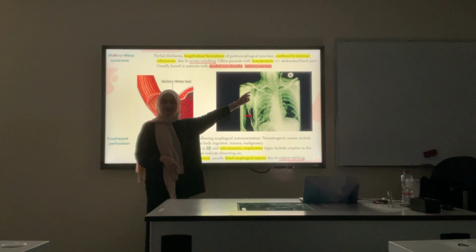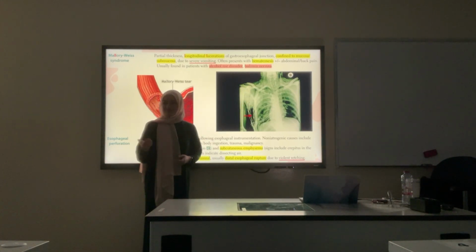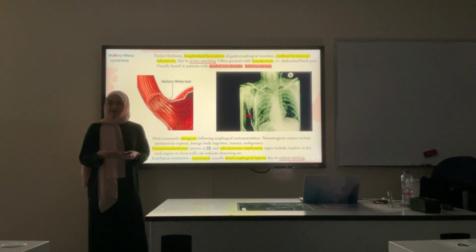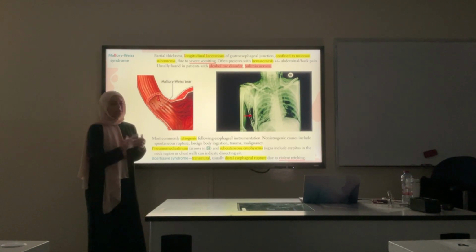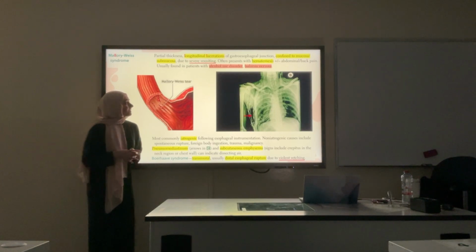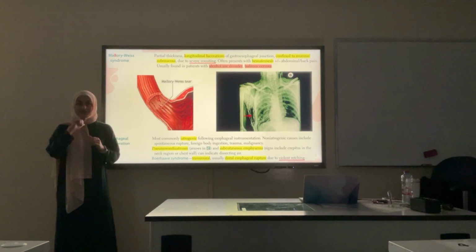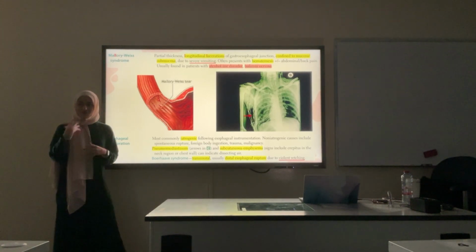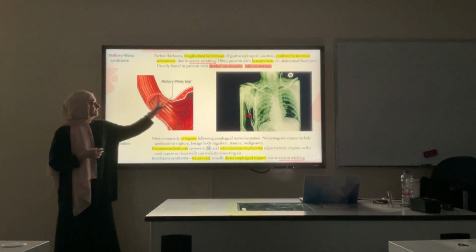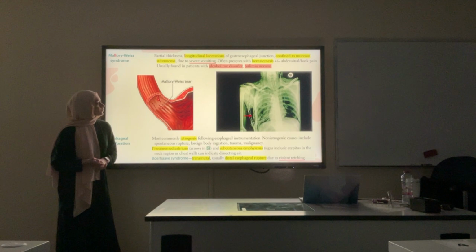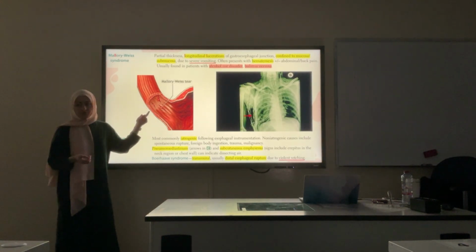Do you know what bulimia is? Yeah, exactly. Those people have this psychological disorder about their weight. Whenever they eat, they feel guilty about eating a lot, but they cause themselves to vomit on purpose. All of this can lead to pressure in this area and cause these tears. It's called Mallory-Weiss syndrome. Usually it only affects the mucosa and submucosa.